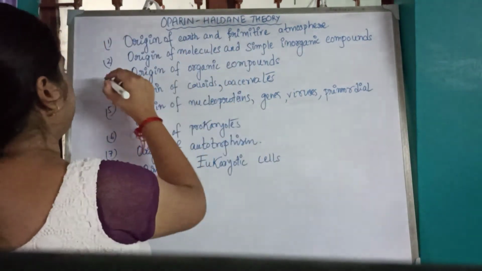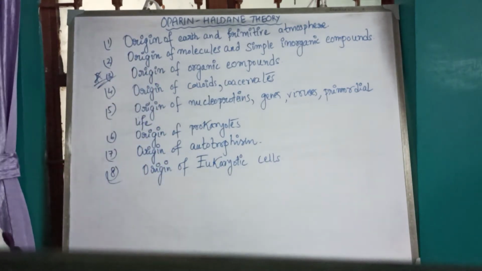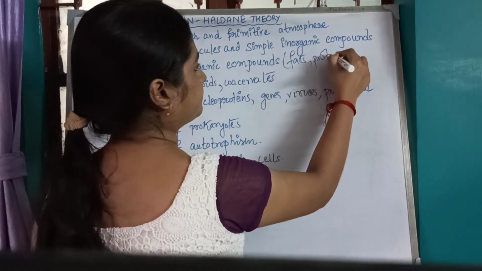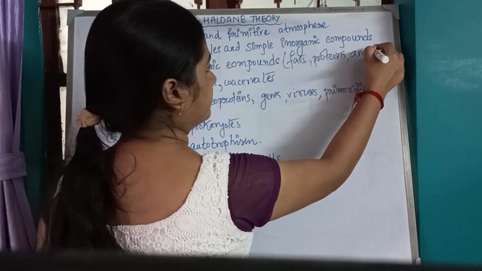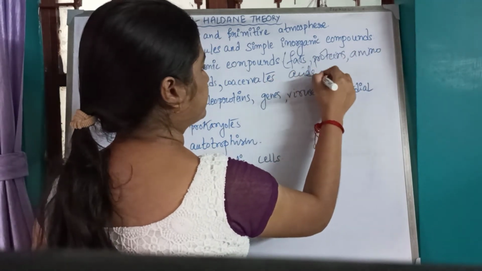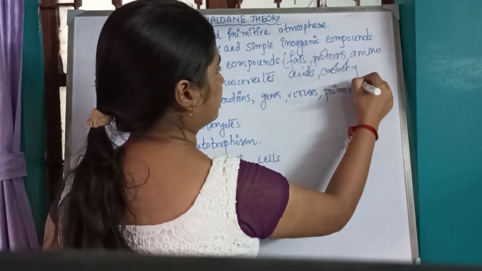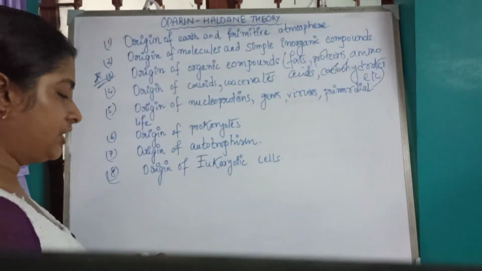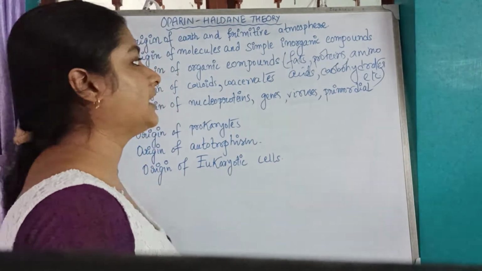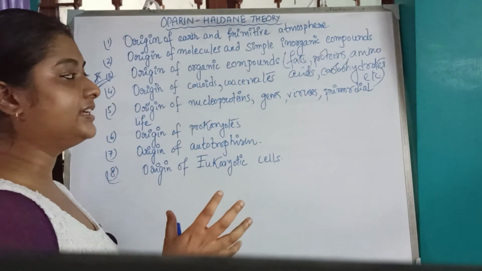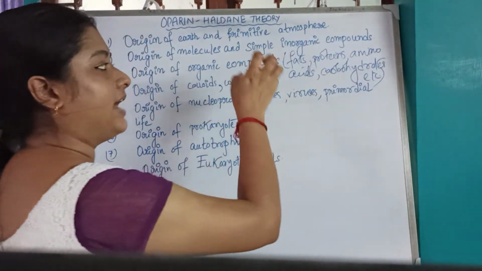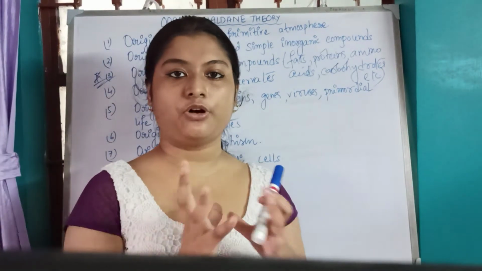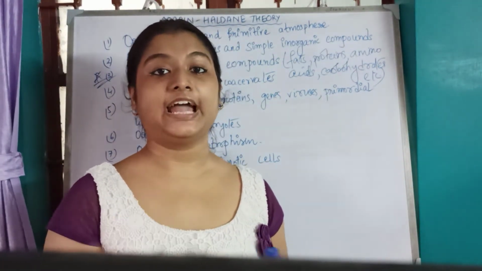So this is the most important step, that is the origin of organic compounds. This led to the formation of fats, proteins, amino acids, carbohydrates, etc. So JBS Haldane and Oparin described this mixture of fats, proteins, amino acids, carbohydrates in the sea, which was found in the sea mixture as a hot dilute soup.